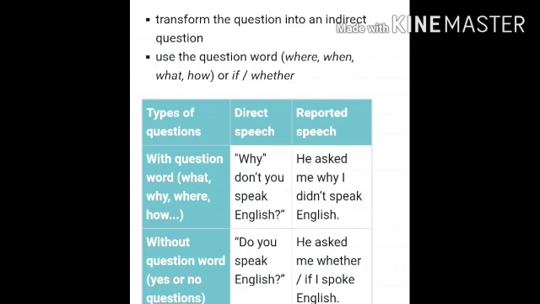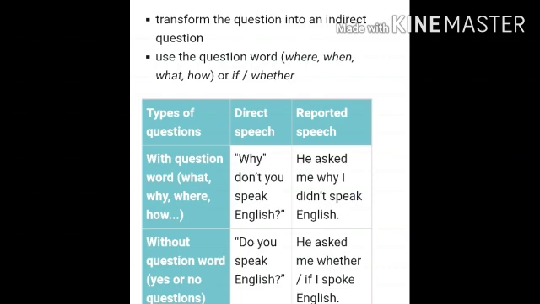Look at the first type with question word what, why, where, how. Direct speech: "Why don't you speak English?" How will you change into indirect or reported speech? "He asked me why I didn't speak English." Okay. Asking a question without a question word, yes or no questions, how will you ask? "Do you speak English?" "He asked me whether or if I spoke English."